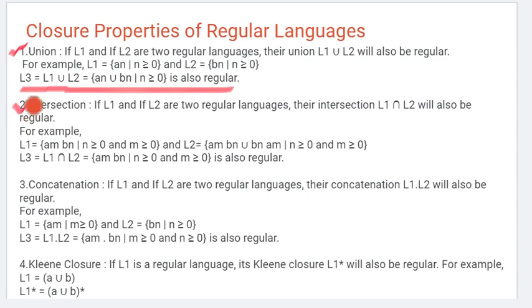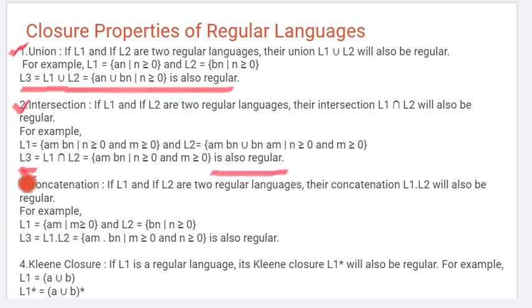The second property is intersection. If L1 is a regular language and L2 is a regular language, and we apply the intersection of L1 and L2, meaning whatever is common to both languages, the resultant language, let's call it L3, will also be a regular language.